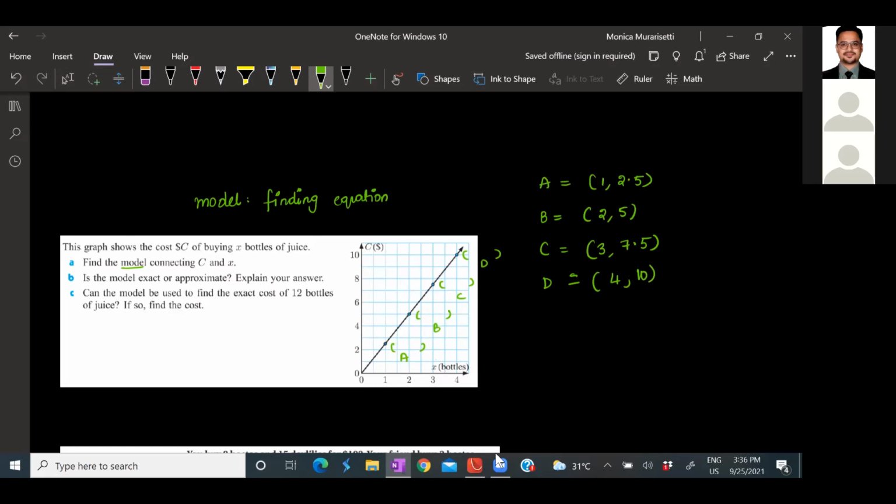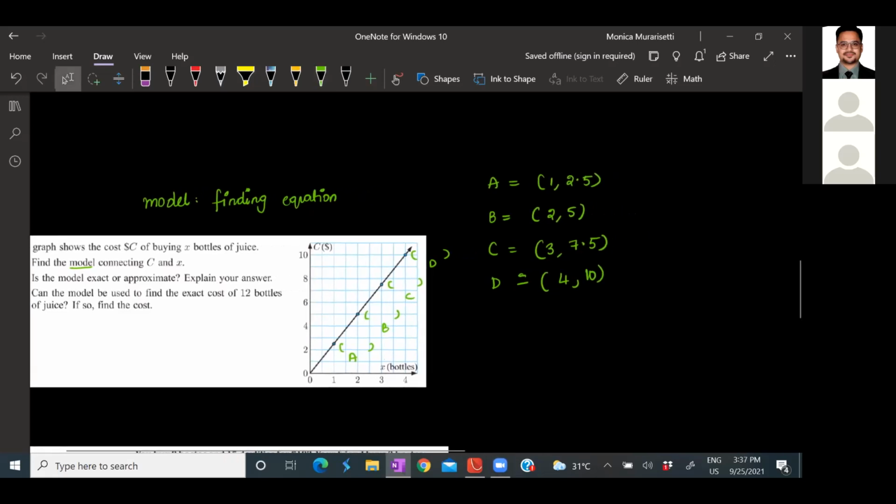So you can use list and spreadsheets to find the answer. So please proceed. I will show it to you again. So find the model. That means find the equation.